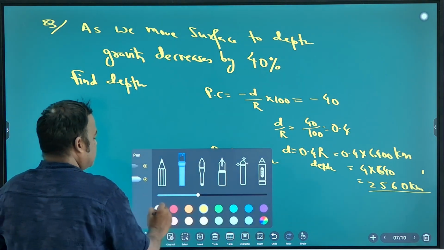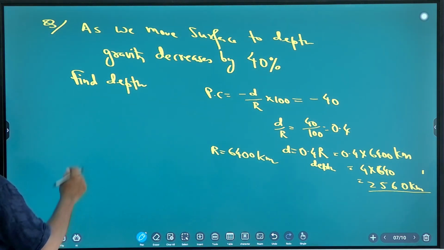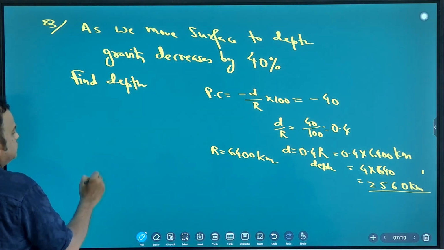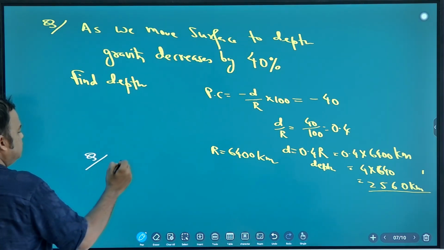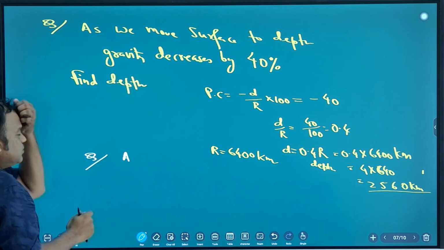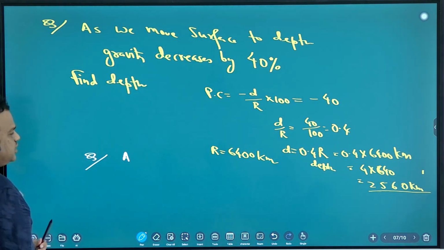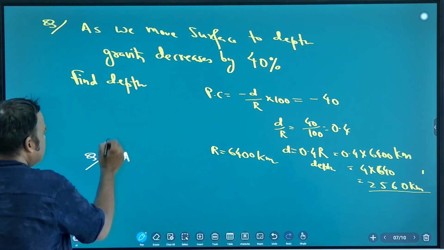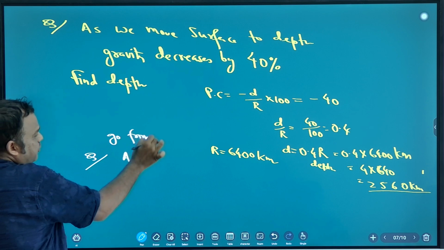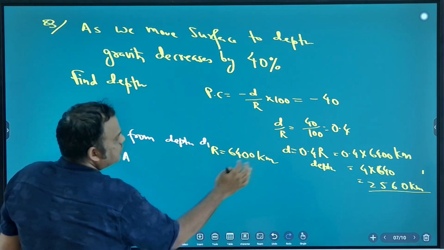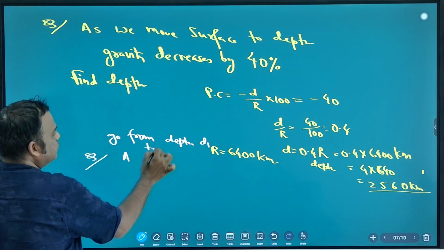So this question is purely based on percentage change. Next question. Now in this question, from where to where are you going? Surface to depth. Now I will give some depth and another depth: go from depth d1 to depth d2.